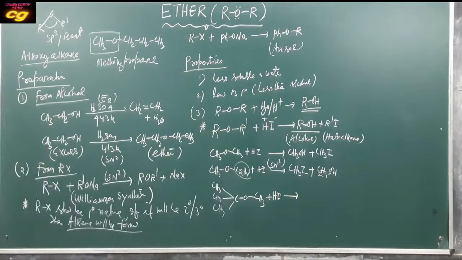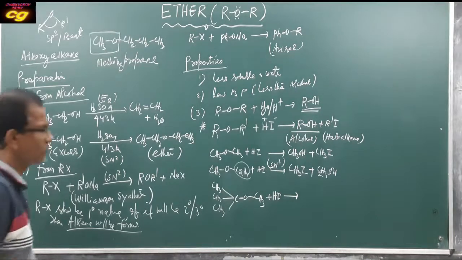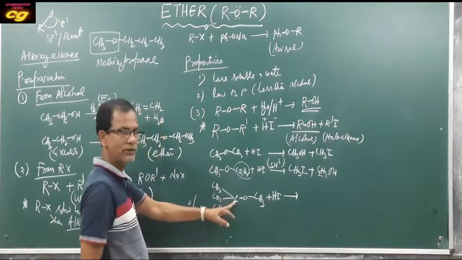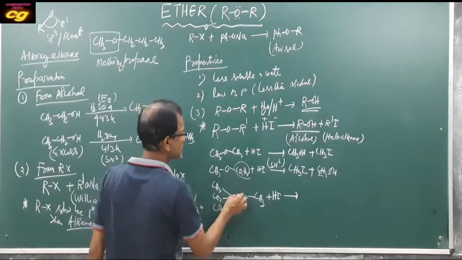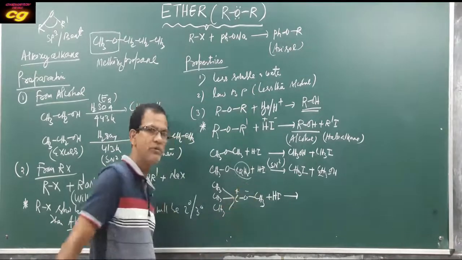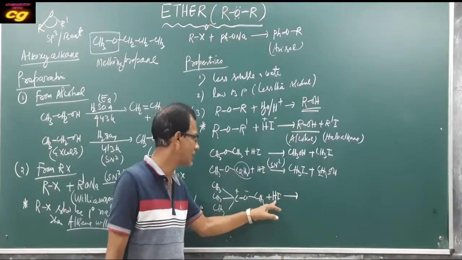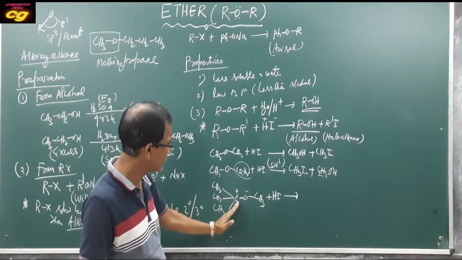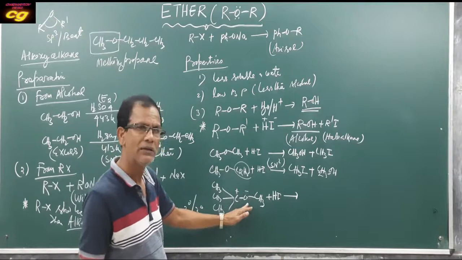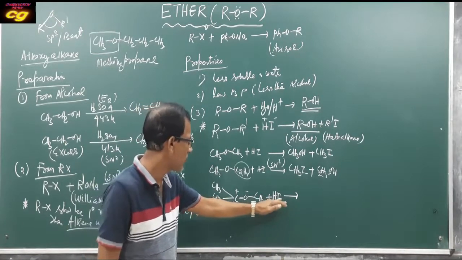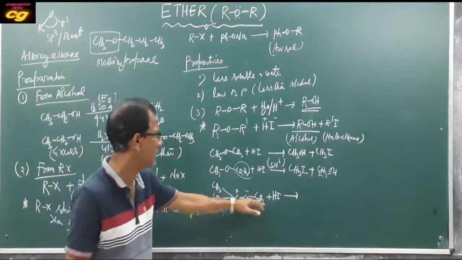You can see that this carbon breaks, forming a carbocation and O minus. After attacking H plus, this will be the carbocation and this will be CH3O minus. So I minus attacks the carbocation.